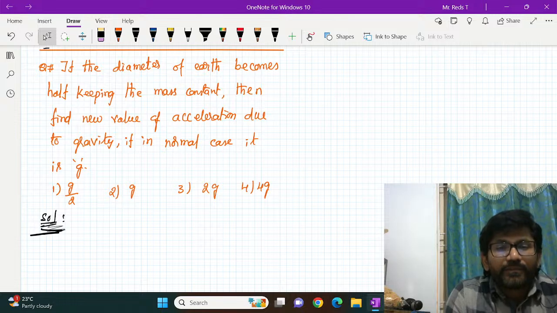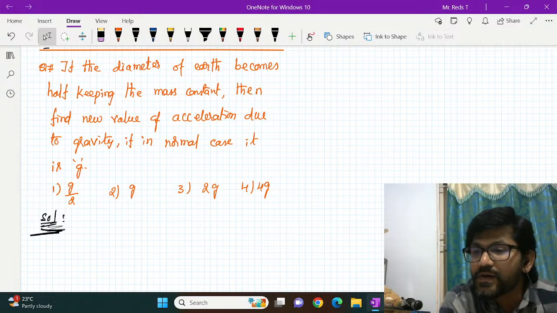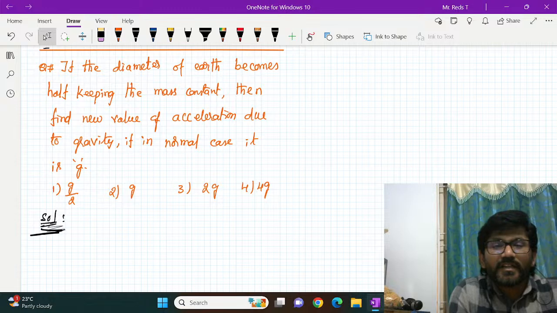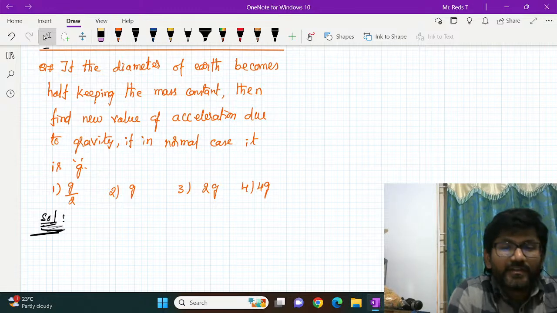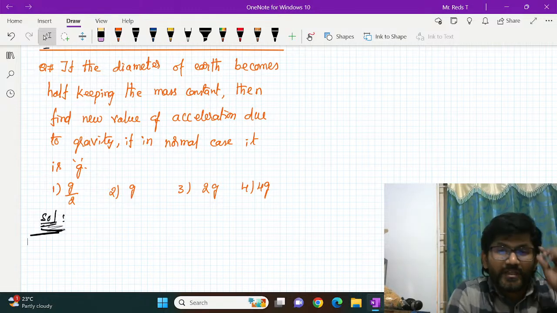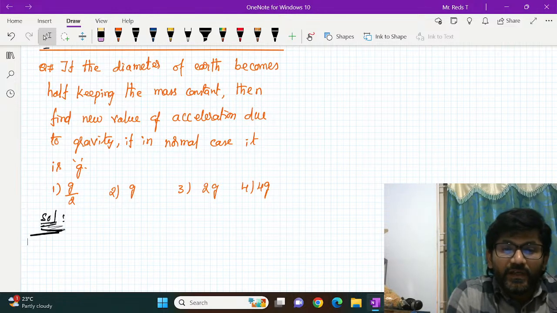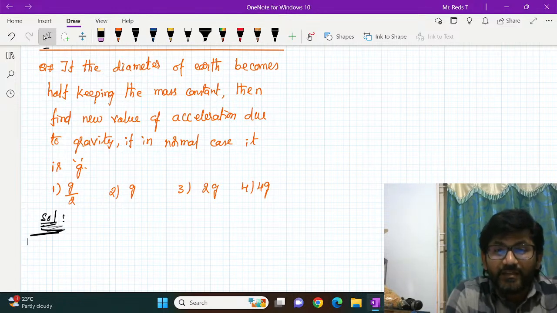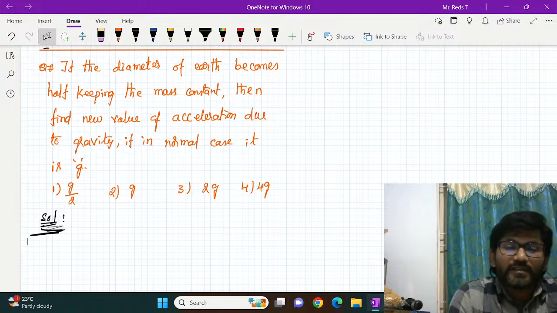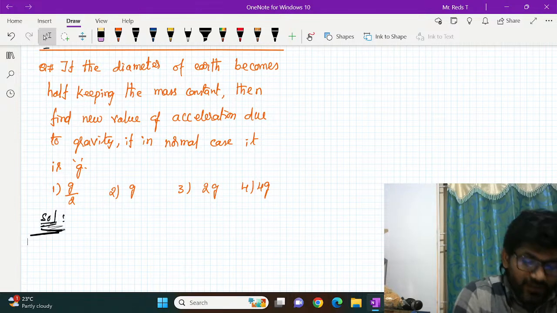Yeah, the question is, if the diameter of Earth becomes half. So diameter of Earth becomes half means the radius of Earth also becomes half. Then, keeping the mass constant, what happens to acceleration due to gravity?